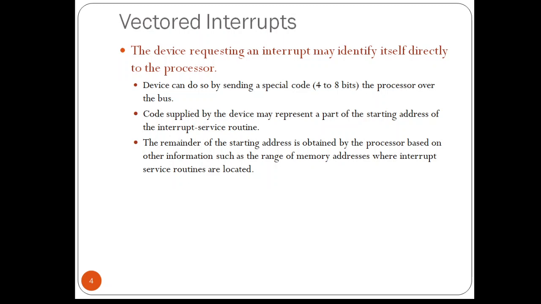This code length can be typically in the range of 4 to 8 bits. The remainder of the address is supplied to the processor based on the area of its memory where the addresses for the interrupt service routines are located.